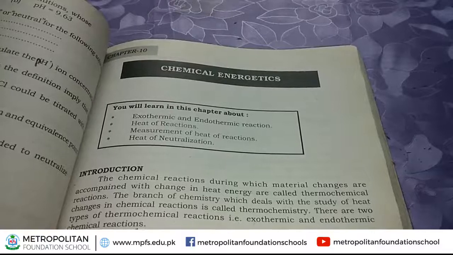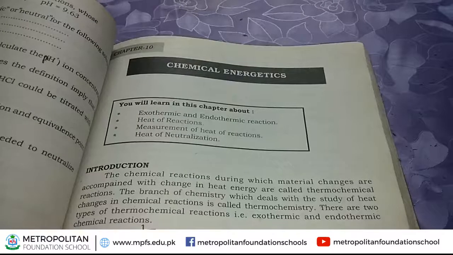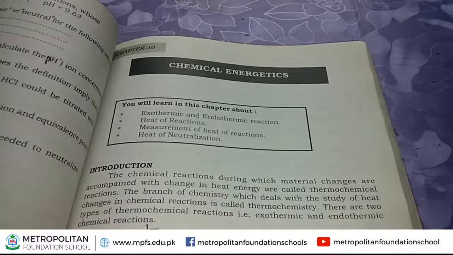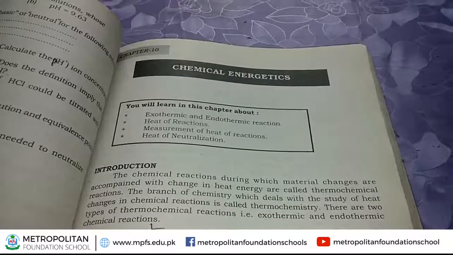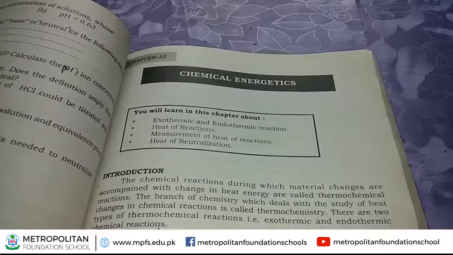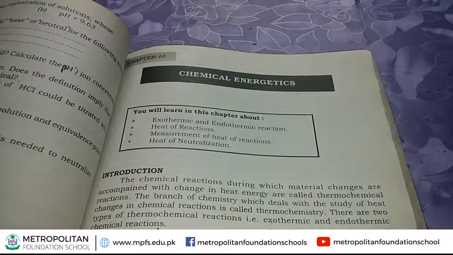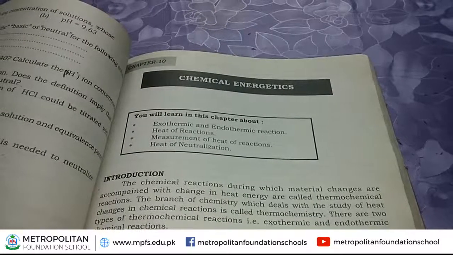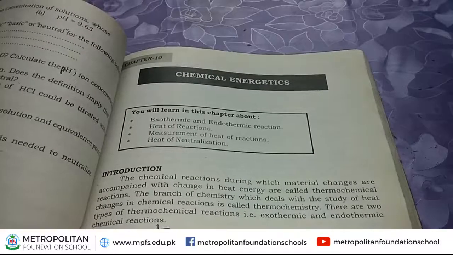As you know, students, exothermic reaction is the first type of thermochemical reaction. Its name indicates exo. Exo means outside and therm means heat. Its name indicates heat is released outside. This chemical reaction is called exothermic reaction. The second type is endothermic reaction. Endo means inside, and therm means heat. It indicates heat is absorbed during a chemical reaction. Such a chemical reaction is called endothermic reaction.